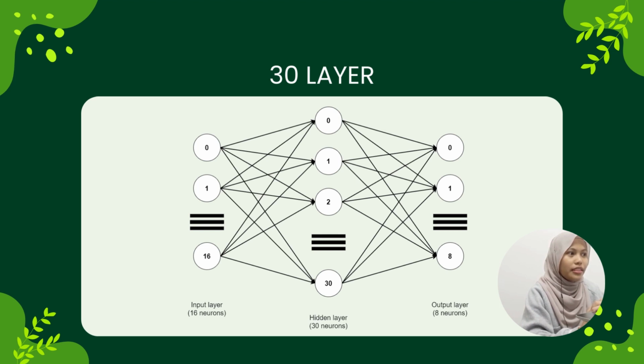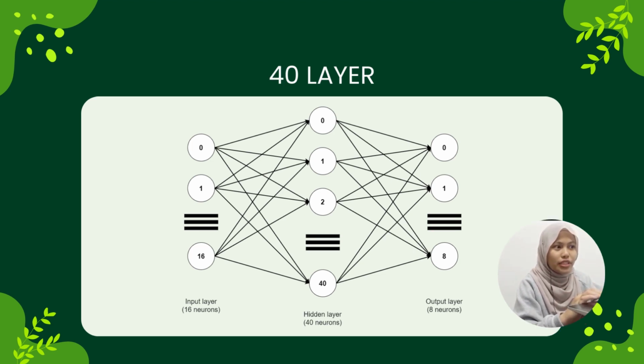The third one, we use 30 layers, where the hidden layers have 30 neurons and the input and output layers have the same neurons as before. The last one we use is 40 layers, where the hidden layers have 40 neurons, and the input and output layers have the same neurons as the previous architectures.